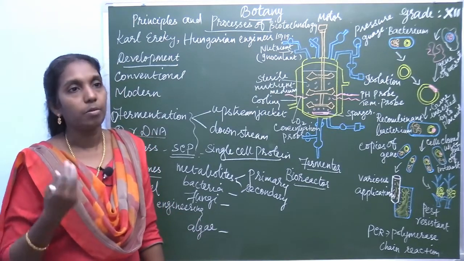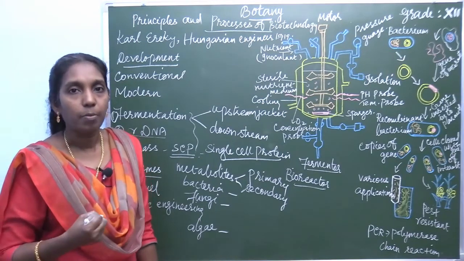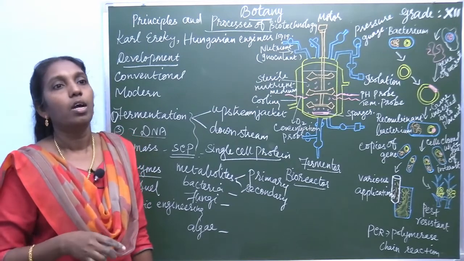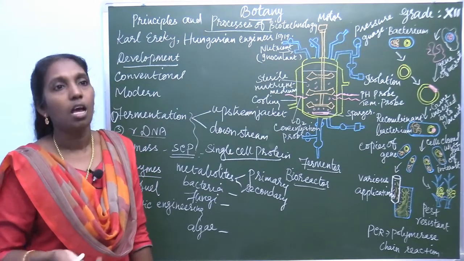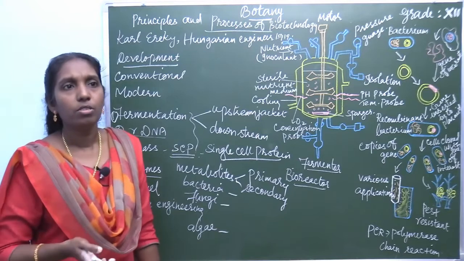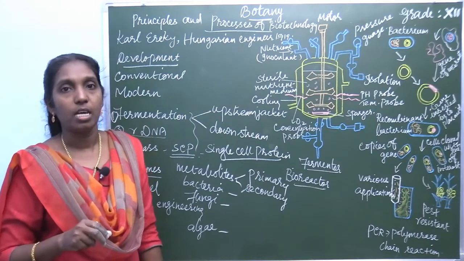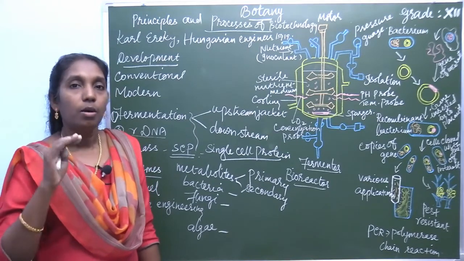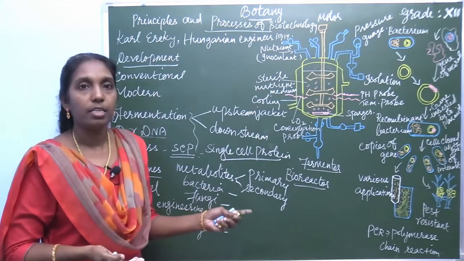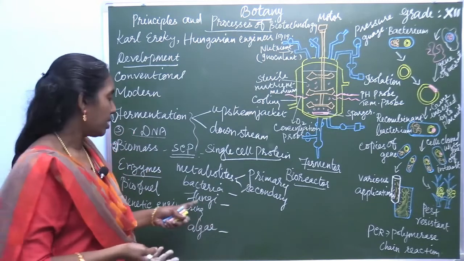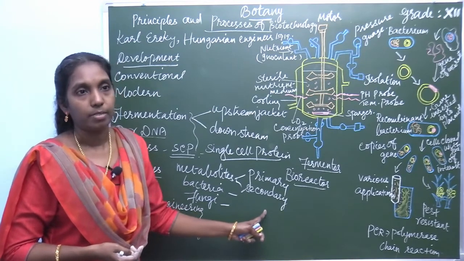For example, penicillin. Penicillin is obtained from Penicillium notatum, streptomycin is obtained from Streptomyces griseus, and amphotericin is obtained from Streptomyces nodosus. Likewise, there are some compounds used for producing antibiotics, that is tetracycline. Tetracycline is obtained from Streptomyces. So these are all examples of secondary metabolites.